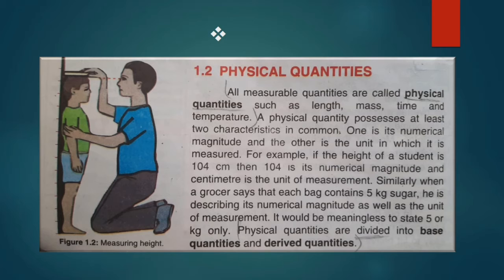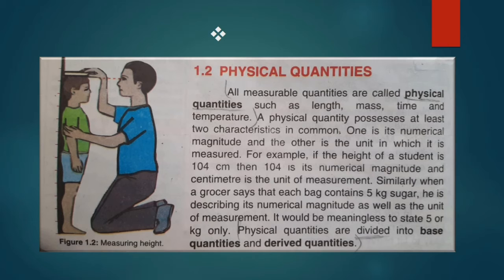For example, if the height of a student is 104 centimeter, then 104 is its numerical magnitude and centimeter is the unit of measurement, the unit in which we are measuring length. Similarly, when a grocer says that each bag contains 5 kilogram sugar, he is describing its numerical magnitude as well as the unit of measurement.